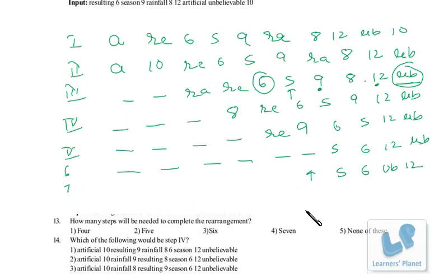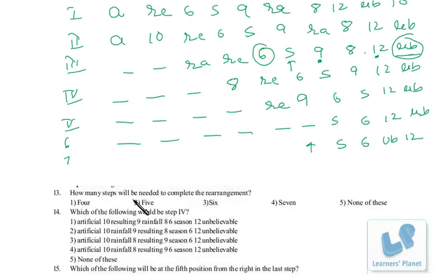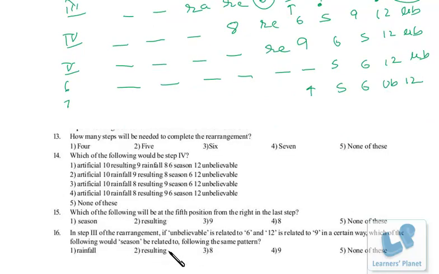Now since I have written down all the steps, it will be very easy for you to solve all the questions, right? How many steps are there? 7 steps. Which is the position and all that, right? So I don't think there is any need to solve the questions from my side. You can solve all the questions on your own, right? I take the next input-output problem.